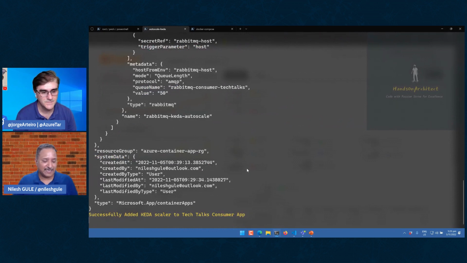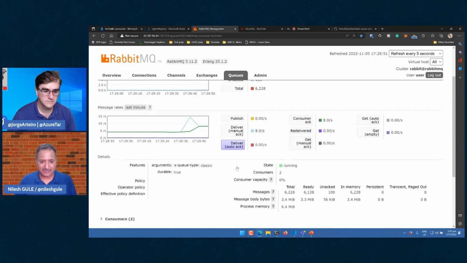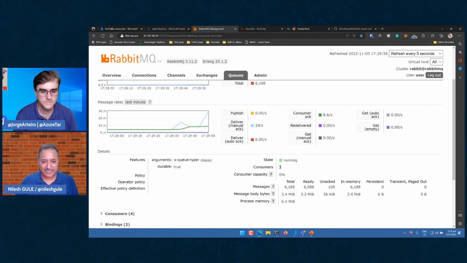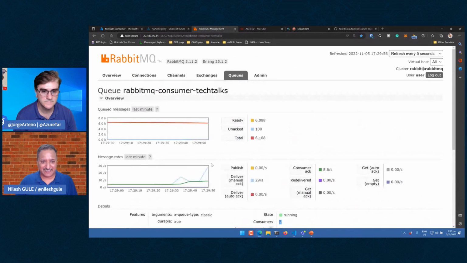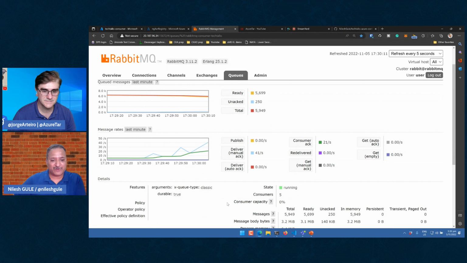Yes, that's correct. And what we will see is the scaling doesn't happen at one time. So you see there are already 2 consumers now. And the number of messages, we will see this changing here, it's tracked as 200 right now because there were 4. It became 5, so 250. But you see that it is not going from 1 to 25 in one stretch. It will say, let's try 2. Then from 2 it will go to 4, 4 to 8, 8 to 16, like that. So it progressively increases the number of consumers.